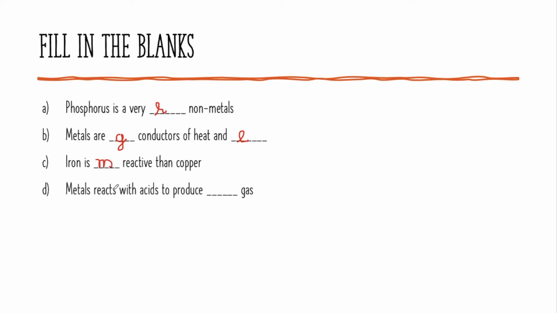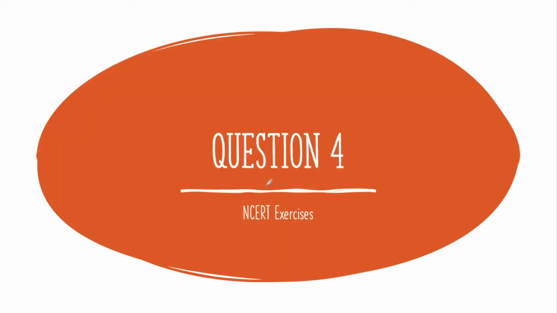And metals react with acids to produce hydrogen gas. Metals react with acids to form hydrogen gas, so I'm going to write H there. So the answer is A, reactive, good, and electricity, I forgot to write that, sorry. And C, there is more. D is hydrogen. Yeah, so that is correct.